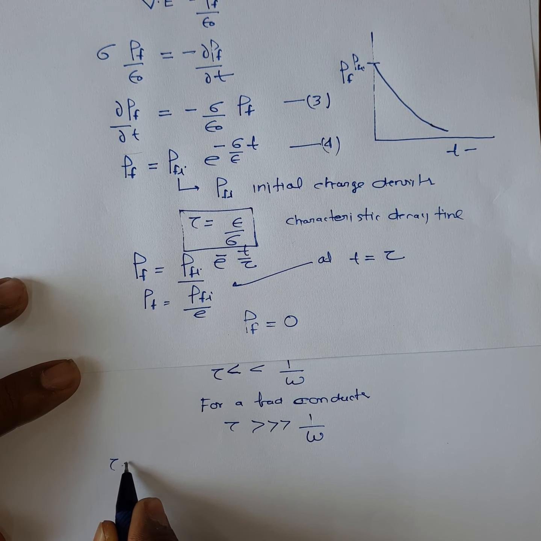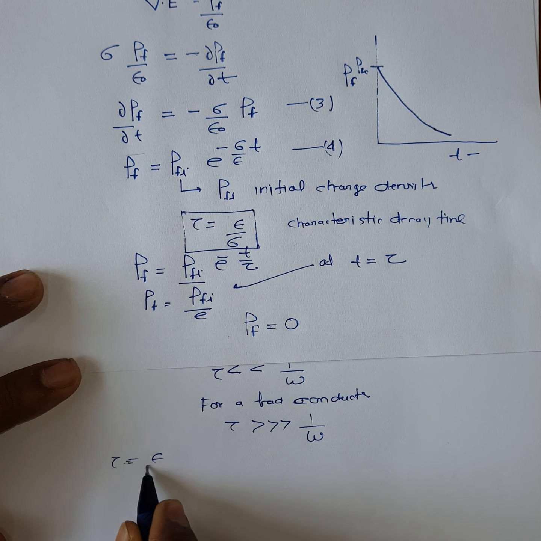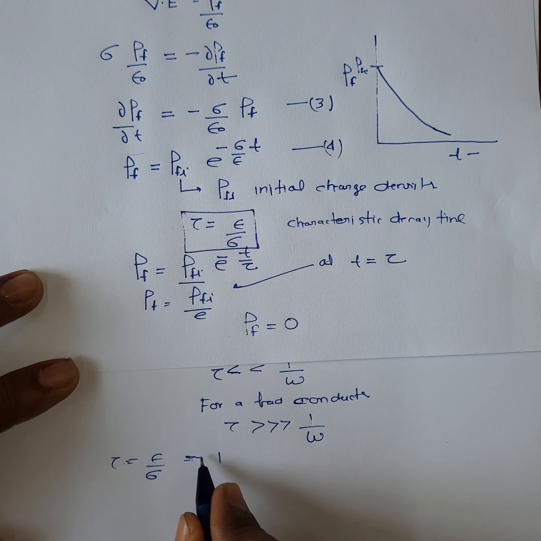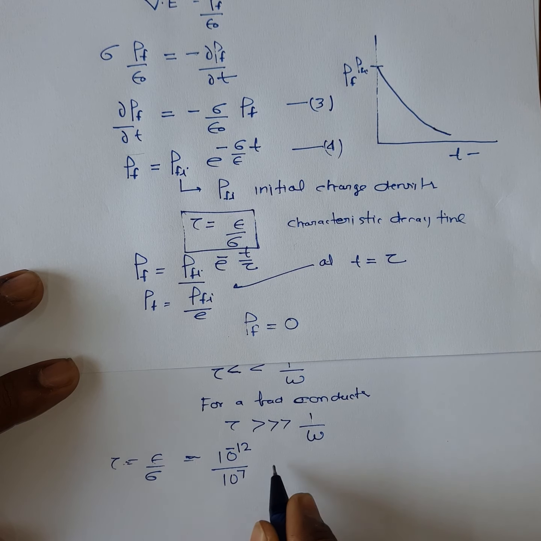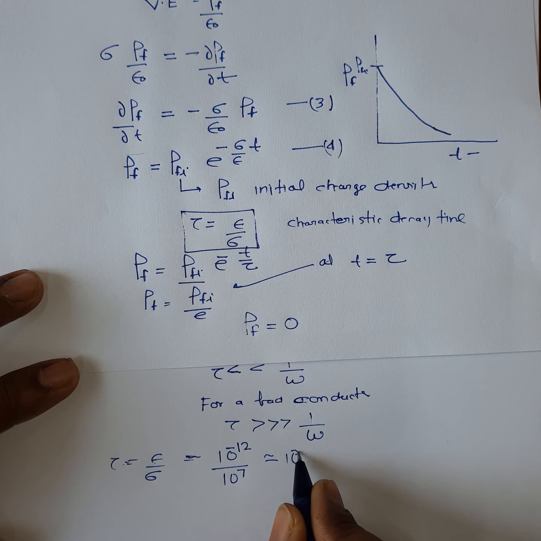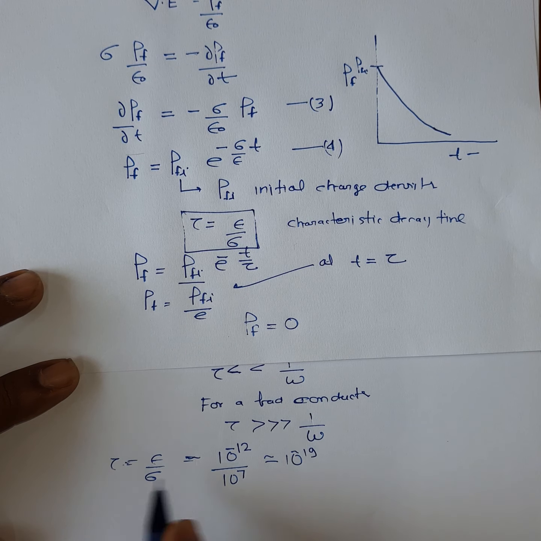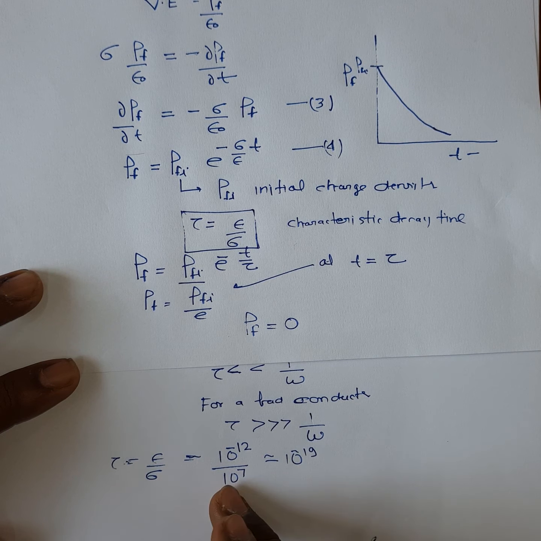Tau is epsilon by sigma, where epsilon is of the order of 10 to the power minus 12 and sigma is of the order of 10 to the power 7. So it is approximately of the order of 10 to the power minus 19. This characteristic time for a conductor is very small, so this time does not matter for us in most cases. That's why we are not interested in the transient behavior.